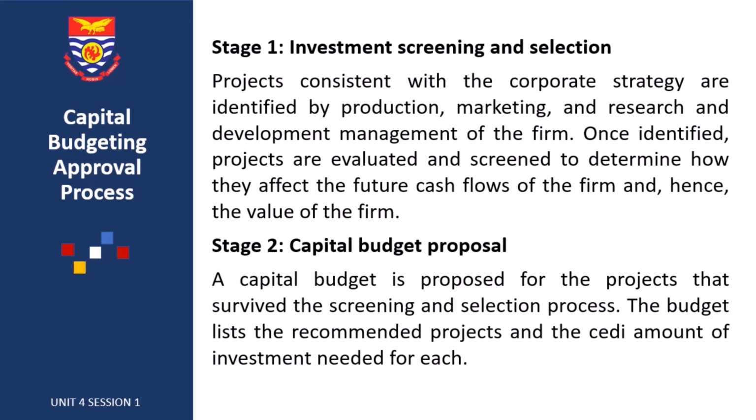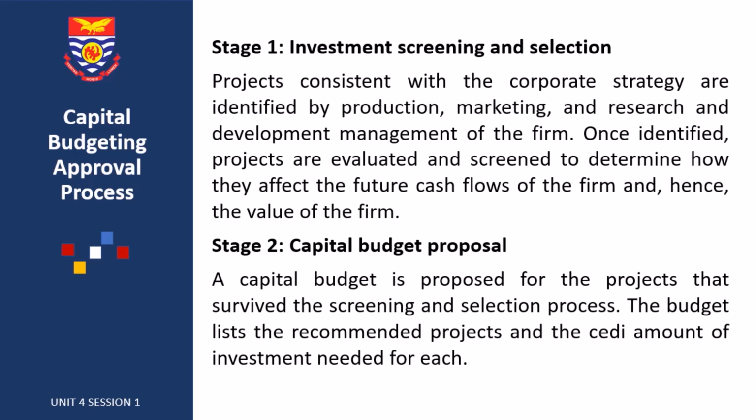So first of all, you have to screen out the projects that the business wants to embark on. All the available projects have to be identified first, to determine how they affect the future cash flows and improve the value of the firm. So that is the first stage. You have to screen and select the projects that the business wants to embark on.